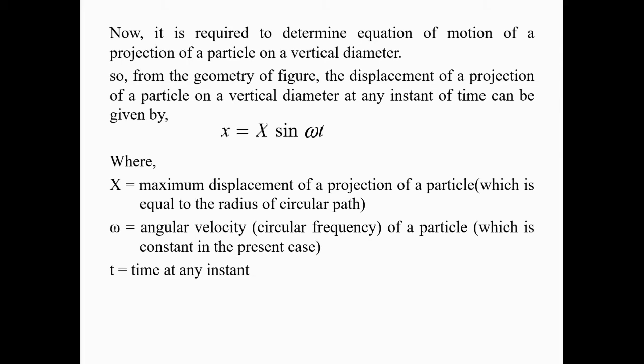Now from the equation of displacement we can get the velocity and acceleration by taking the first order differential and second order differential with respect to time correspondingly. By taking the first order differential of this equation with respect to time we can get velocity, and by taking the second order differential of this equation with respect to time, we can get acceleration at any instant of time.